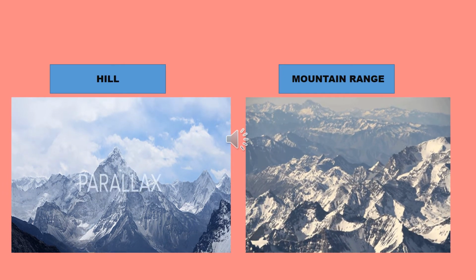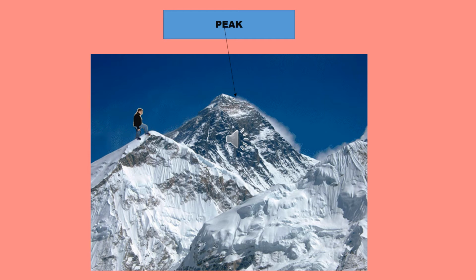What is peak? Children, here is the peak. Here you should remember three things: a small mountain is called a hill. A chain of mountains is known as the mountain range. And here is the sharp peak. The tip is called peak.